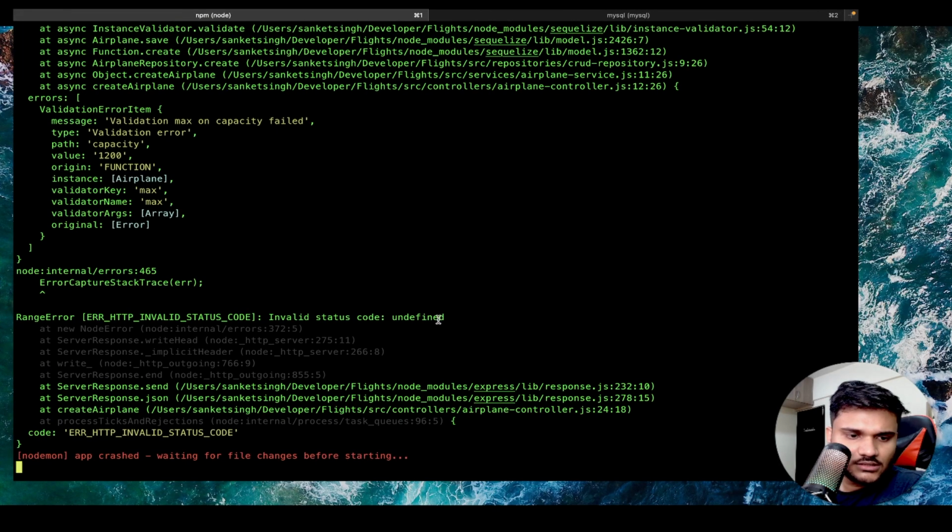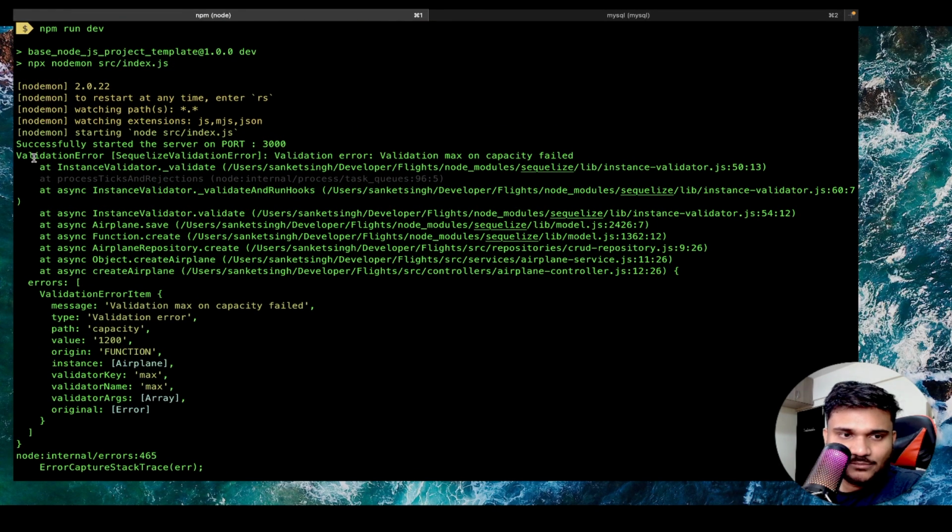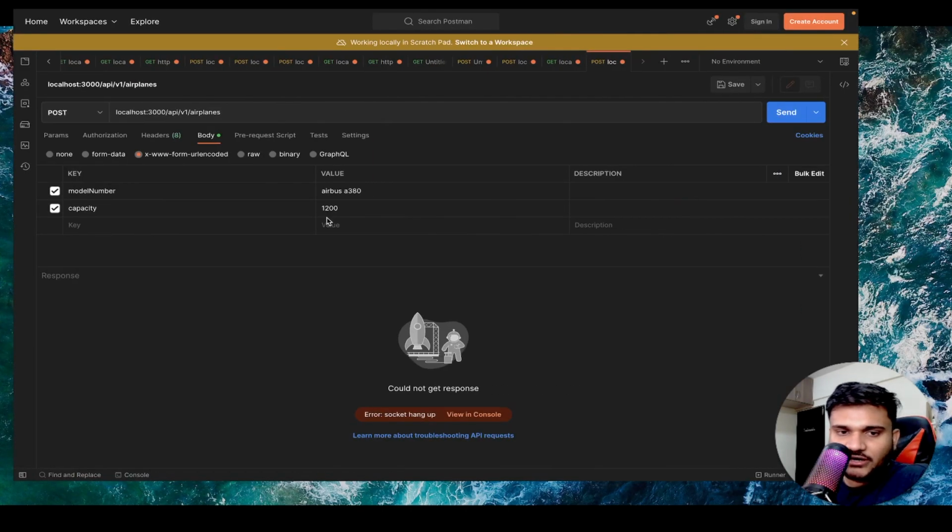Now you can see again we are getting an error. This time you will get this validation error. Now, if you get a validation error, then again technically it's something that's not coming correctly from the client. Can I say that? Right? If you get a validation error, that means the data that the client is sending is not proper, right? And this validation check cannot be done in the middlewares because this is a database level check that we have implemented. I cannot just write all the checks in if else, right? Sequelize already does it for us.